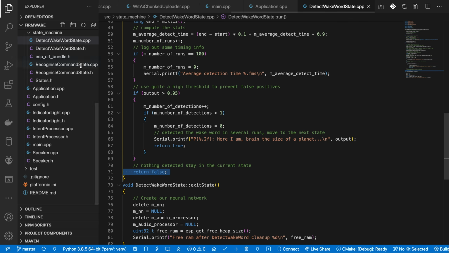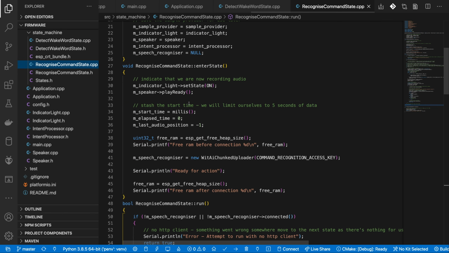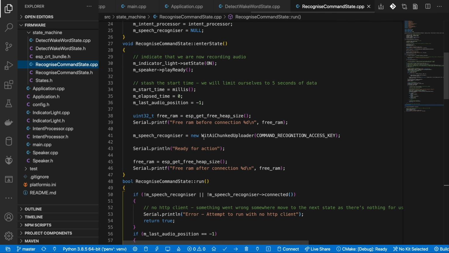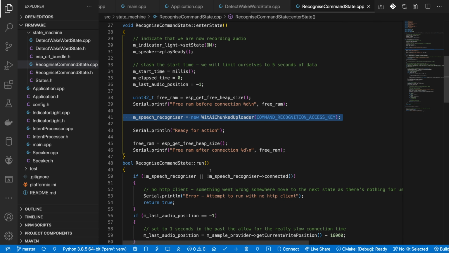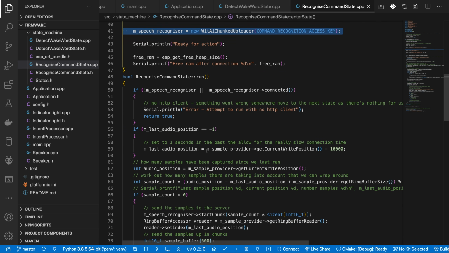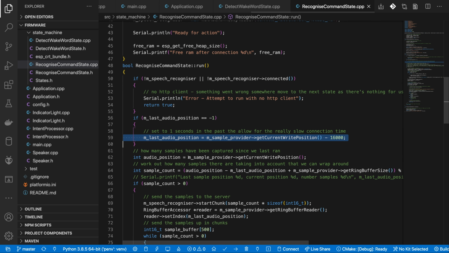For the command recognition state, when we enter the state, we make a connection to Wit.ai. This can take up to 1.5 seconds, as making an SSL connection on the ESP32 is quite slow. We then start streaming samples to the server. To allow for the SSL connection time, we go back 1 second into the past so we don't miss too much of what the user said.